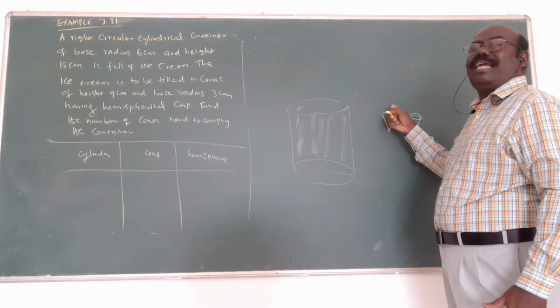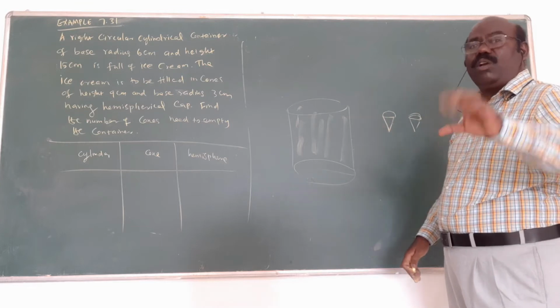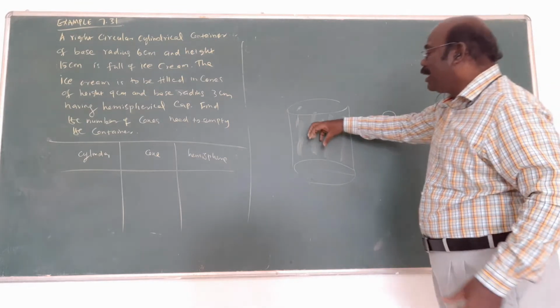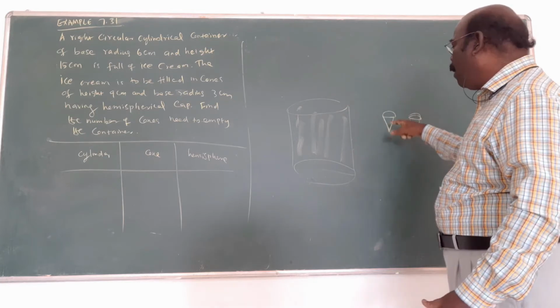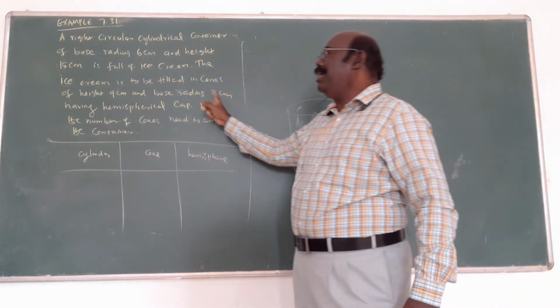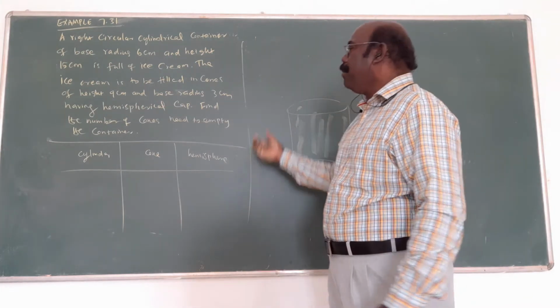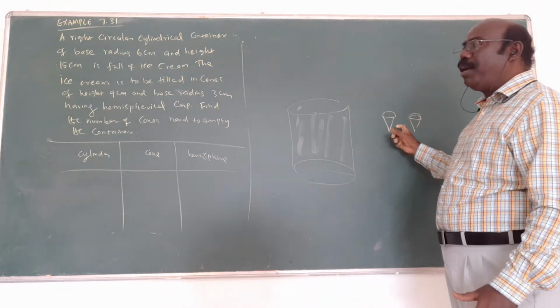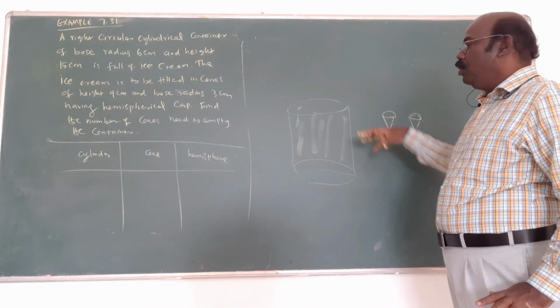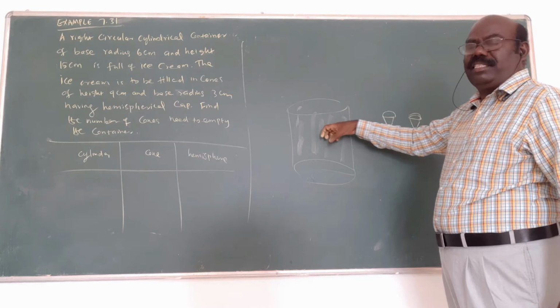Cone plus hemisphere combined together is called a cone ice cream. The ice cream from the container is distributed to so many students in the form of cones. The cone radius is given, 8 also given, and the hemisphere radius is the same radius. Therefore, how many cone ice creams can be made from this container?